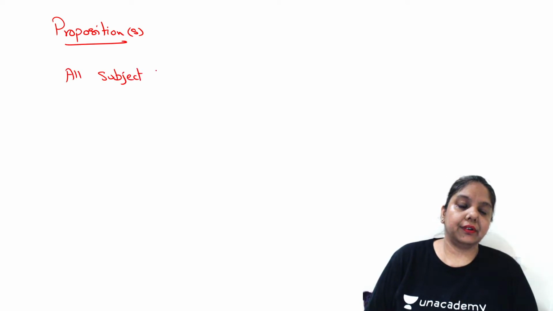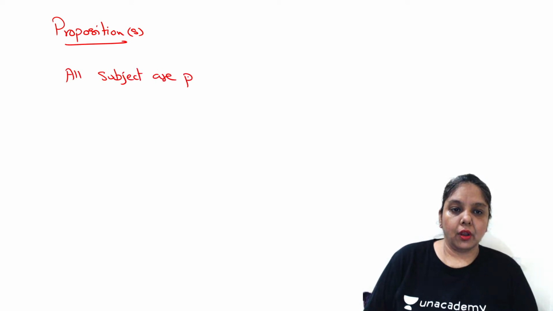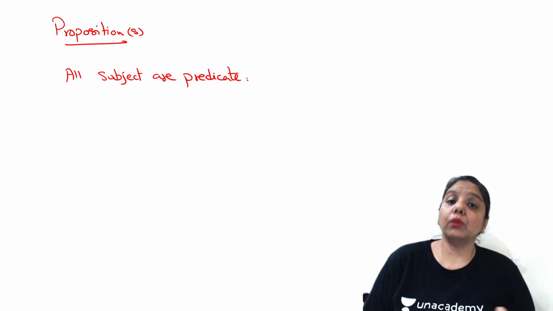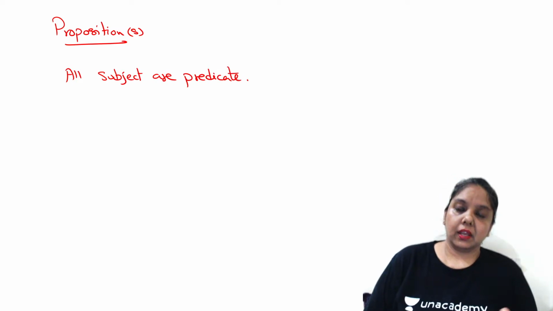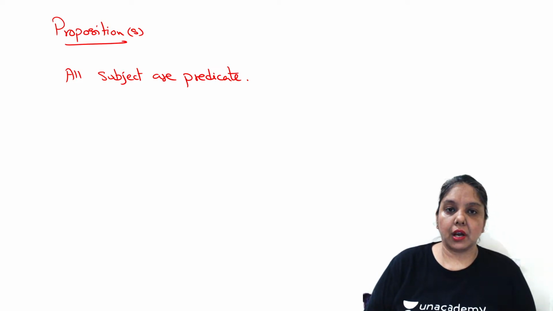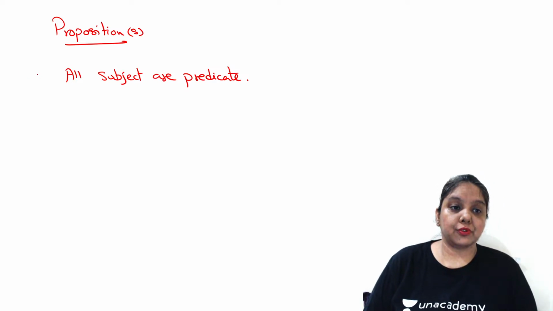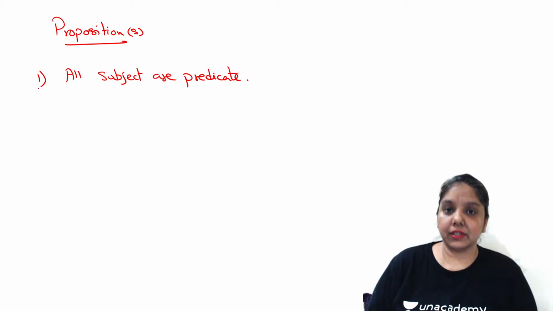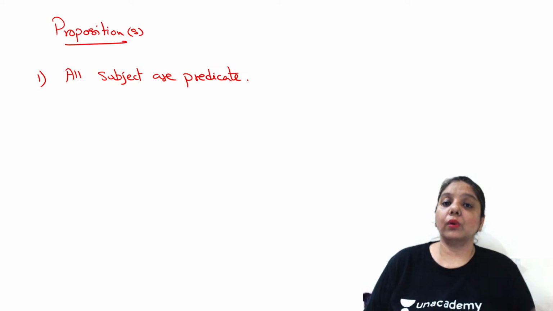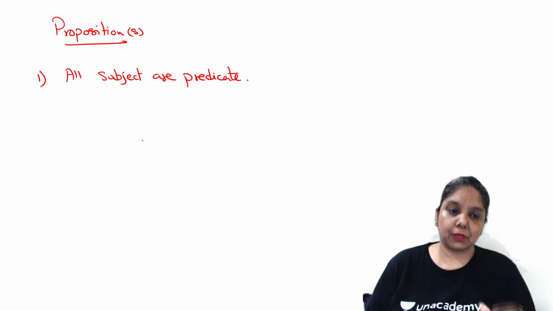Here, the relationship of all the subjects is with respect to the predicate. All dogs available in the street or in your house or in the pet shop are all barking, right? So in this proposition, we are referring to all the subjects, and hence all the subjects have a relationship with the predicate.